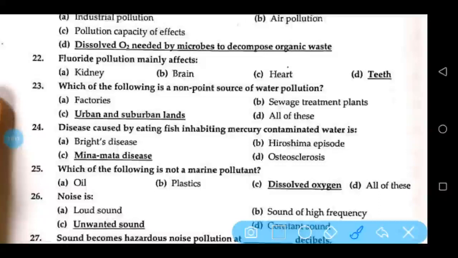Disease caused by eating fish inhabiting mercury contaminated water is Minamata disease. Which of the following is not a marine pollutant? Dissolved oxygen. Noise is unwanted sound.